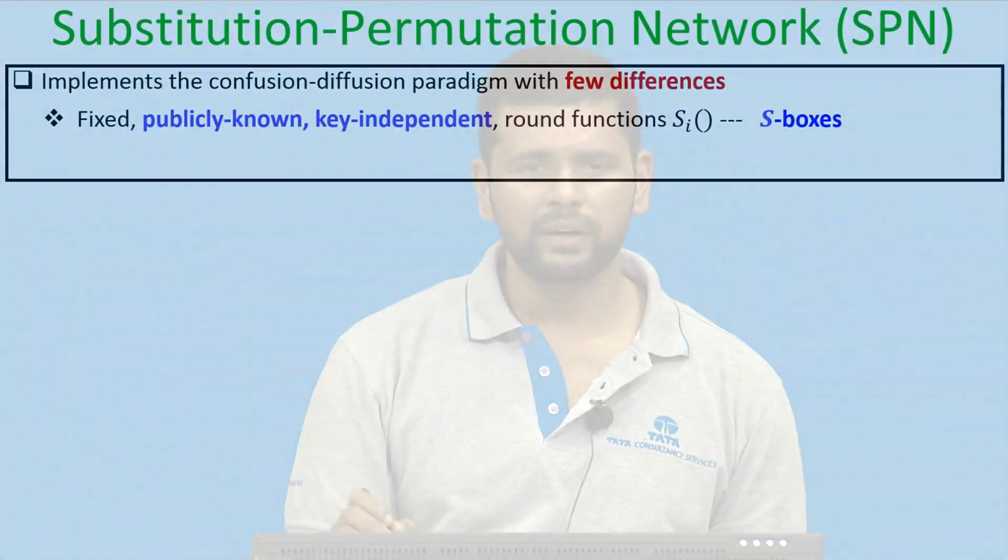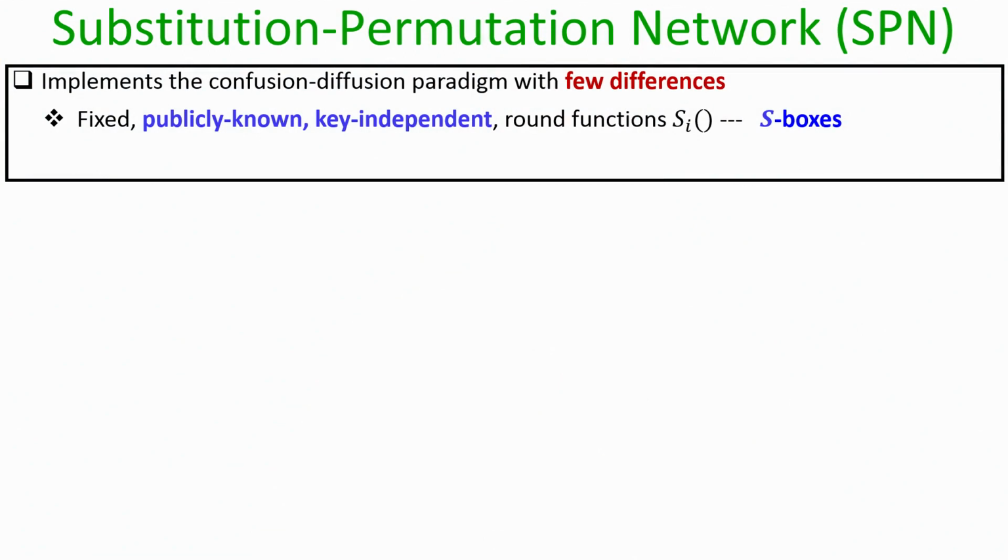but with few differences. The most important difference is that instead of choosing round functions which are key dependent, we will now be using key independent and publicly known round functions, which I denote by S_i, also called S boxes, because they are known as substitution boxes.